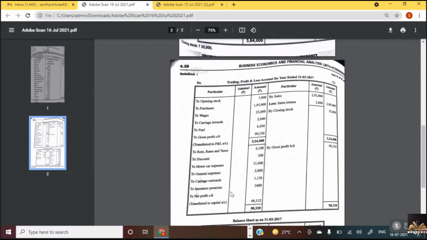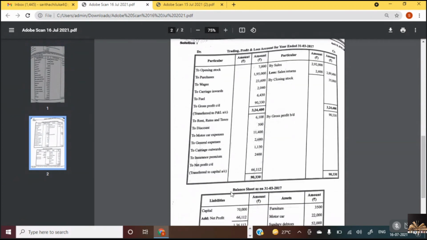Is it fine, Anna? Net profit, did you get 66,112? How do you get 66,112? Do the total of all the debit items and deduct from 90,330. You will get 66,112.